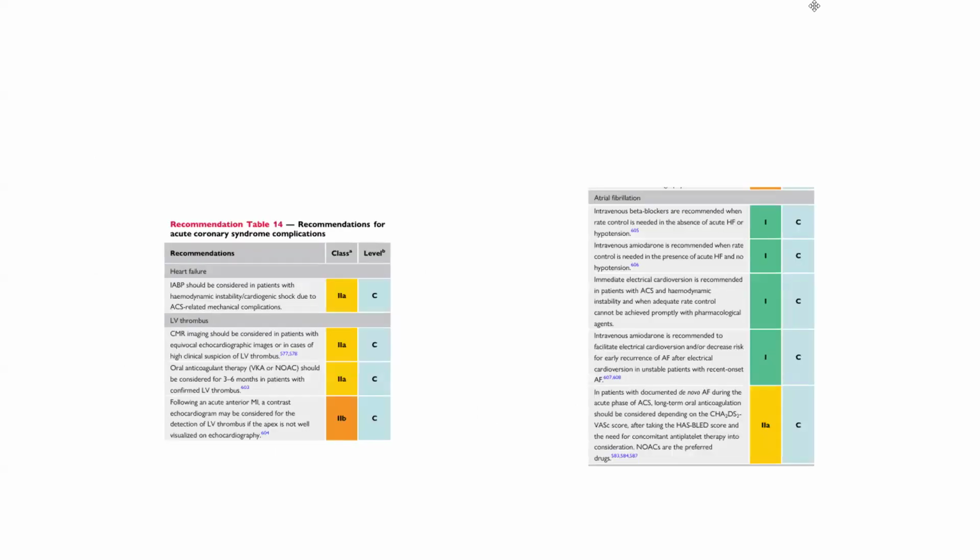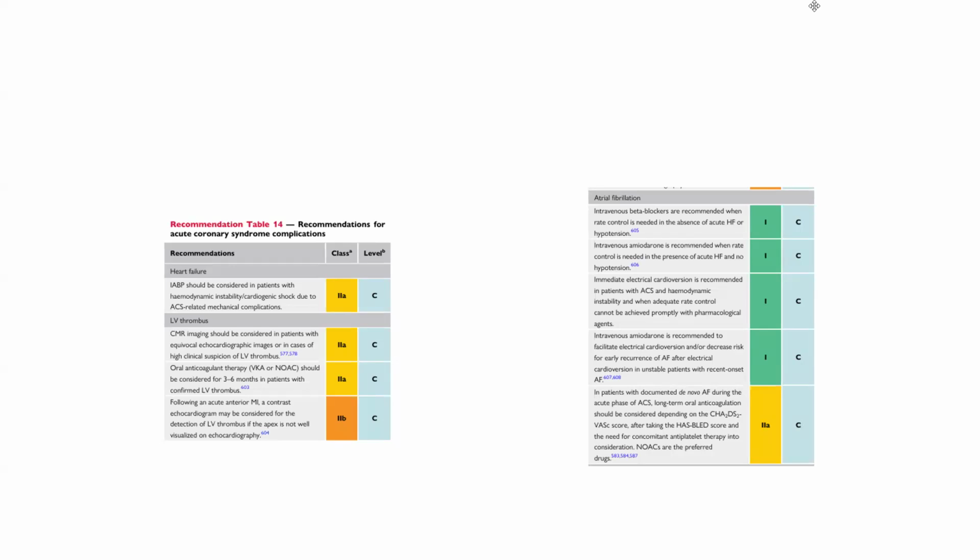So, recommendations for acute coronary syndrome complications. Regarding heart failure, IABP should be considered in patients with hemodynamic instability and cardiogenic shock due to ACS related complications. Regarding LV thrombus, CMR imaging should be considered in patients with equivocal echocardiographic images in case of high suspicion of LV thrombus. Oral anticoagulation therapy should be considered for 3 to 6 months in patients with confirmed LV thrombus. Following acute anterior MI, contrast echocardiogram should be considered for detection of LV thrombus if the apex is not well visualized on echo.